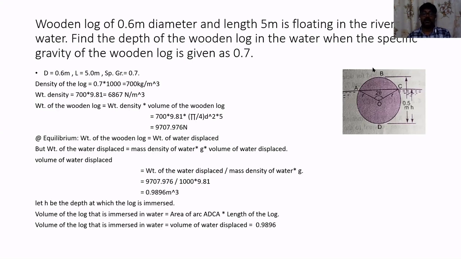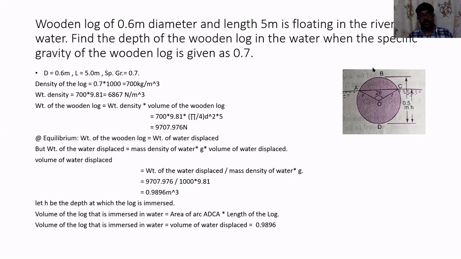He is saying that the object is floating on the top of a river, so the fluid that we are going to consider is river water. One more important component he has mentioned is the specific gravity of the wooden log, which is given as 0.7.